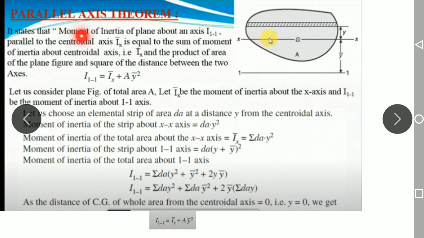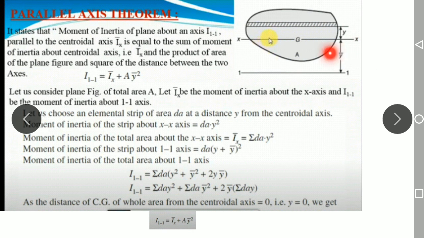The moment of inertia of a plane figure about axis 1 1, this is axis 1 1, parallel to the centroidal axis. The centroidal axis is this x axis, which is the parallel centroidal axis.